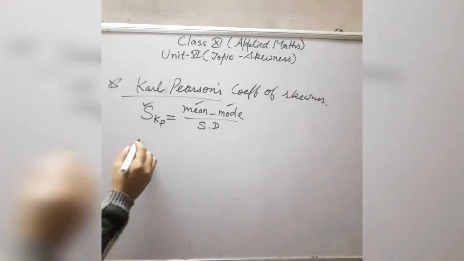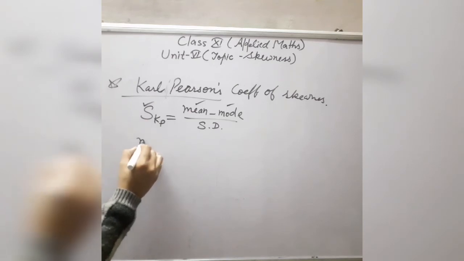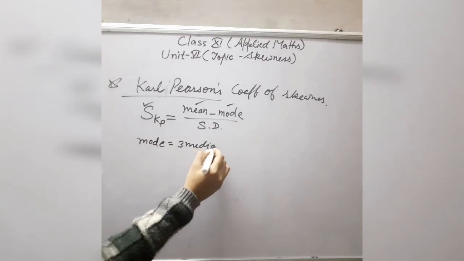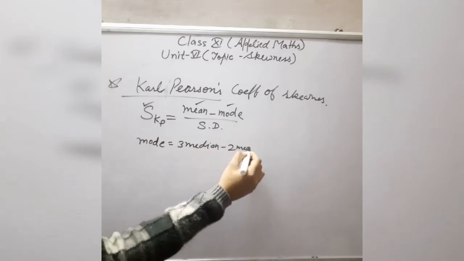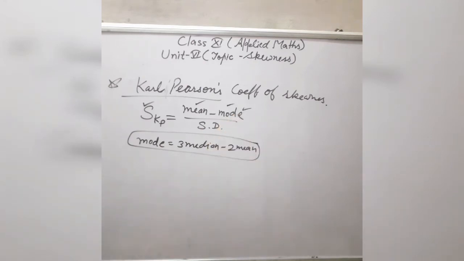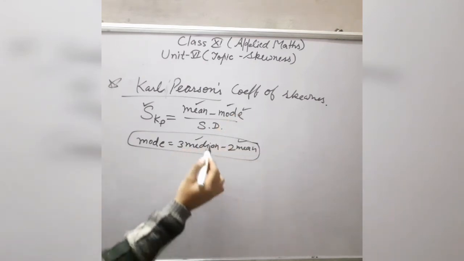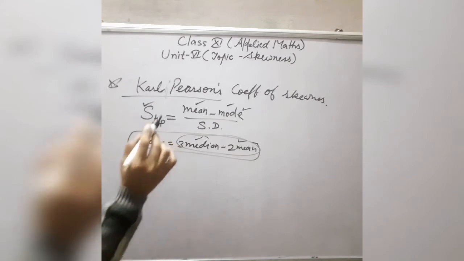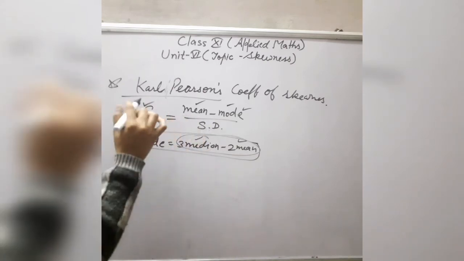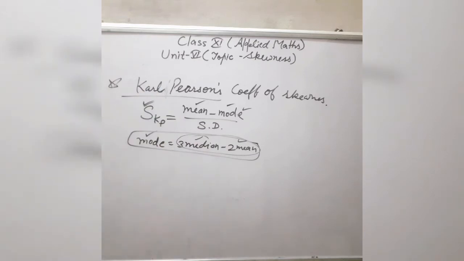There is one relation between mean, median and mode: mode is equal to 3 times median minus 2 times mean. With the help of this relation, if mode is not given to you but mean and median are given, then by using this formula you can first find the mode. After that, with the help of mean, mode and standard deviation, you can find this coefficient.